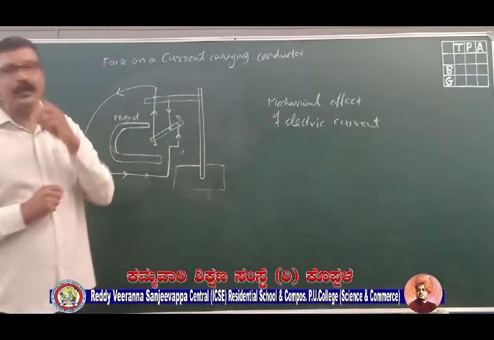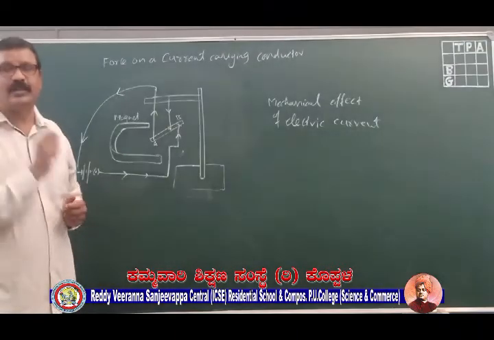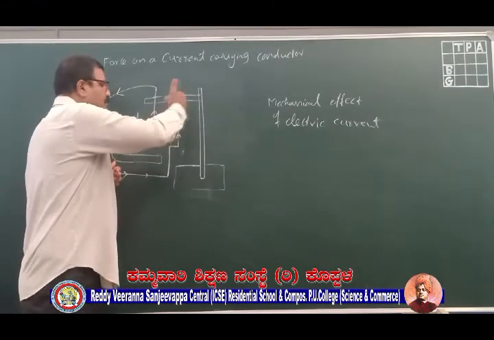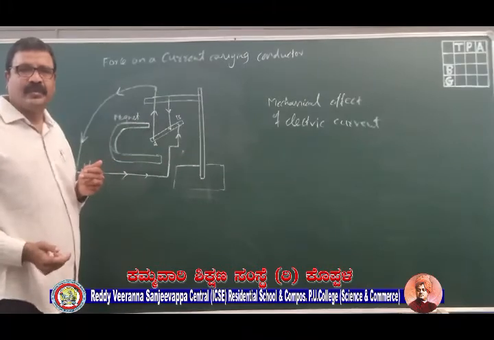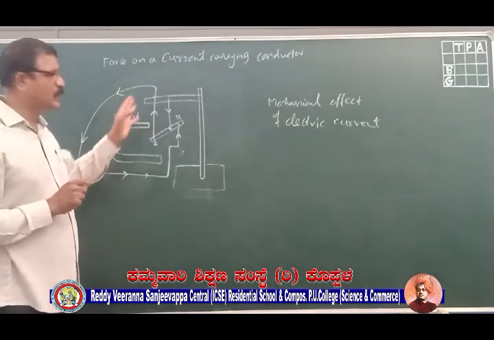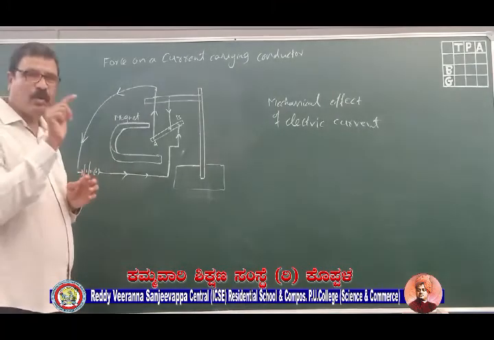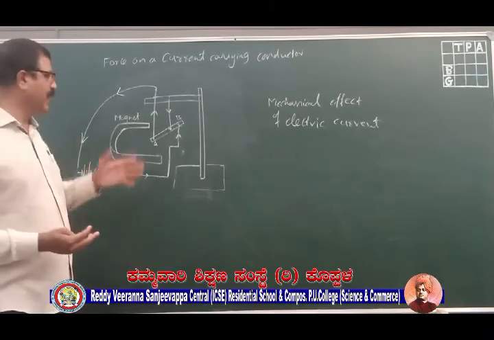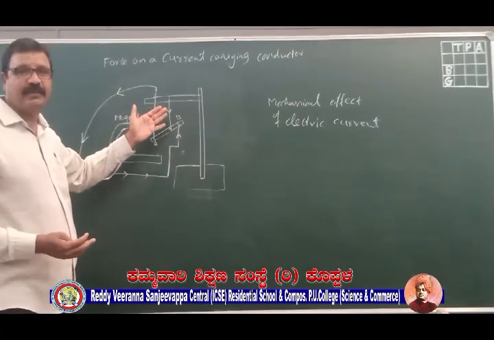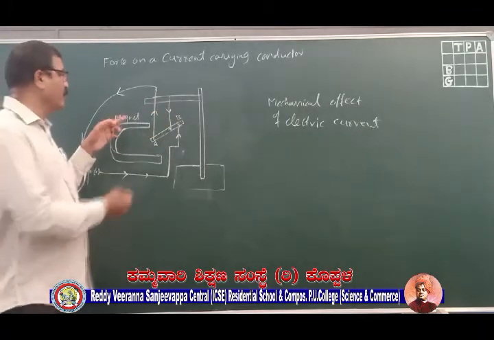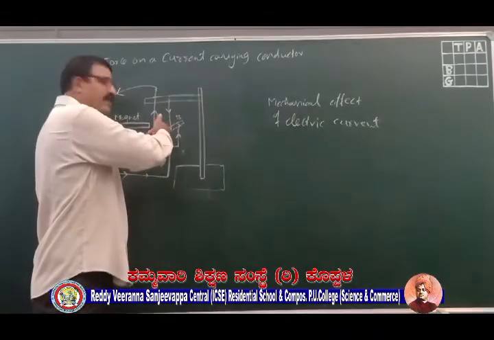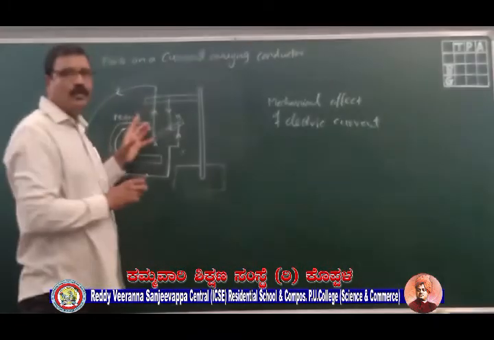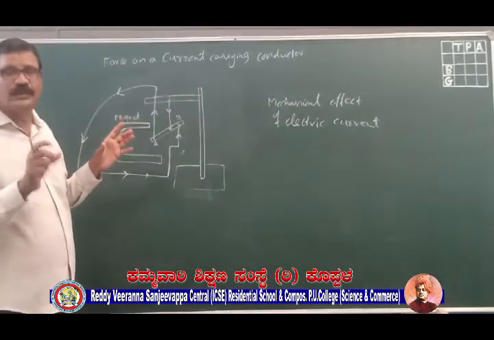Before actually going to the electric motor, I wanted to discuss what exactly is happening, how this magnetic field is produced around the conductor. I want to discuss a bit about that, then let us go to the electric motor. Once again I am going back to the magnetic effect to make you understand how, only because of this magnetic effect, we have so many effects coming to the fore here. What is happening here? There is one magnetic field. You have placed it in another magnetic field, which is enabling this conductor to move.